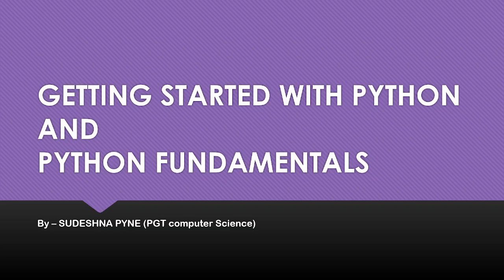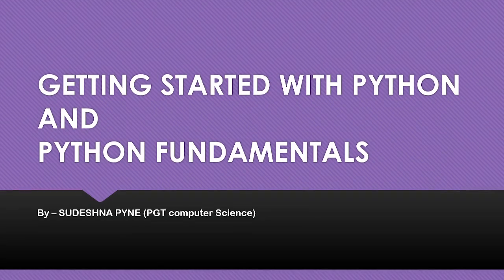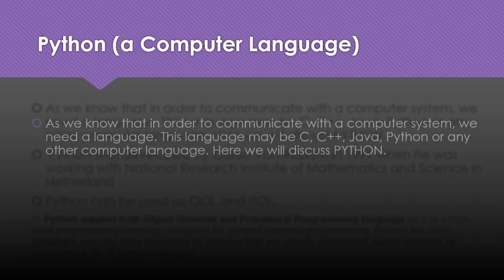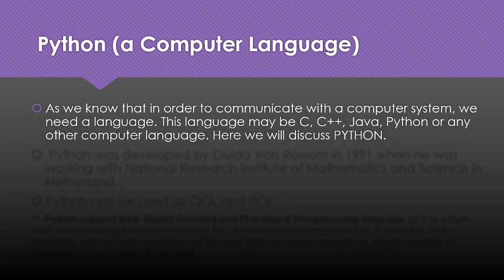In this video, we are going to discuss the Python programming language and Python fundamentals. So, what is Python and what about Python fundamentals? Basically, Python is a computer programming language. We all know that in order to communicate with a computer system, we need a language or some medium.